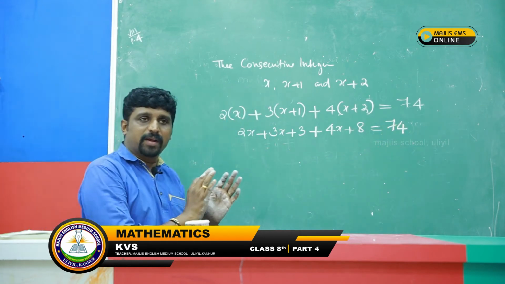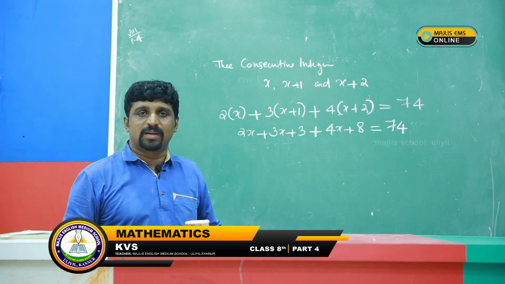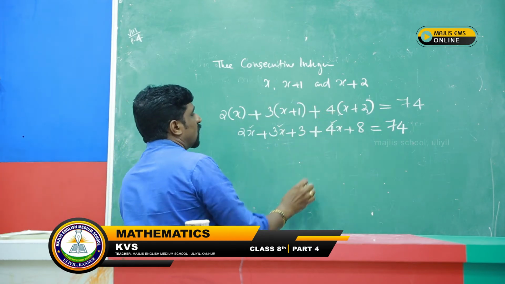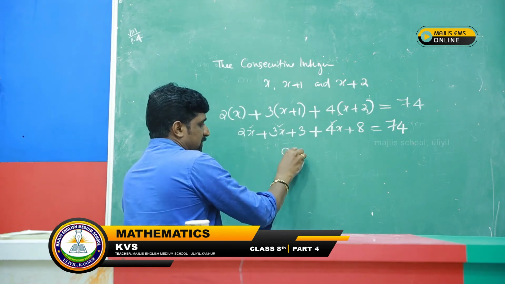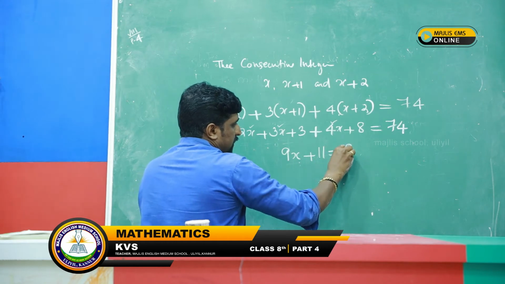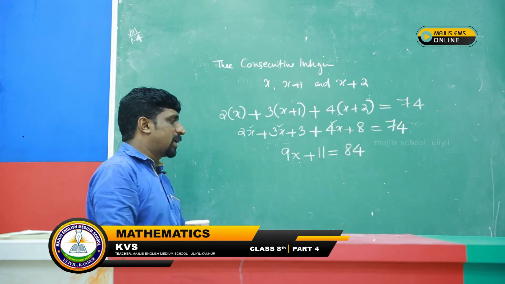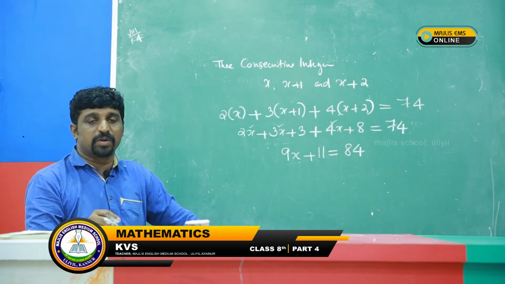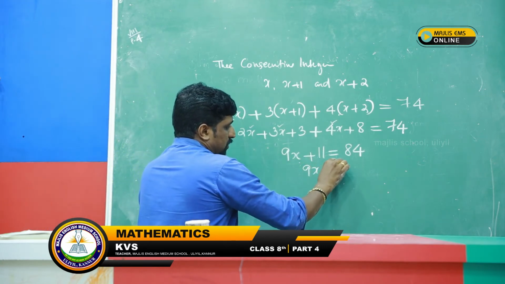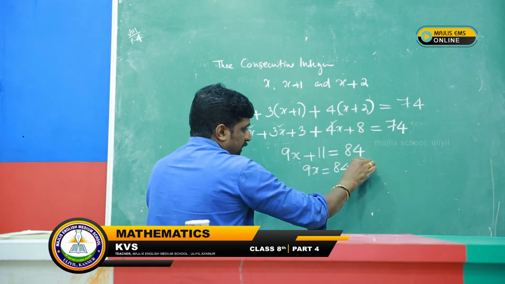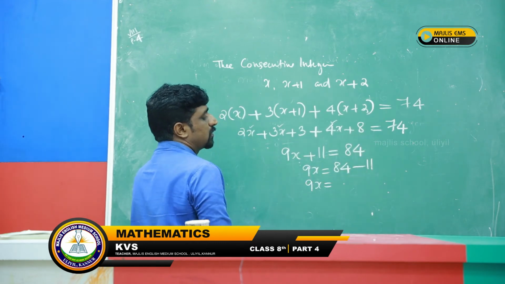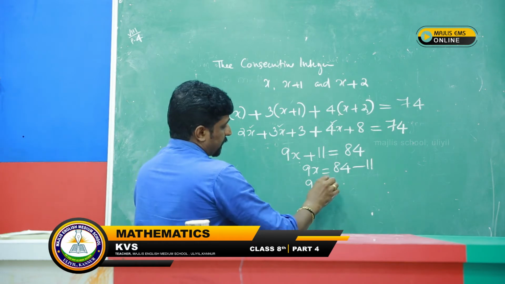Now, variables we can take to the left side, numbers can be moved to the right side. Therefore, add 2x plus 3x plus 4x, that is 9x. 3 and 8 is 11, equal to 84. We got 9x plus 11 equal to 84. We need to find x, so 9x is kept here and 11 is taken to the other side as minus 11.